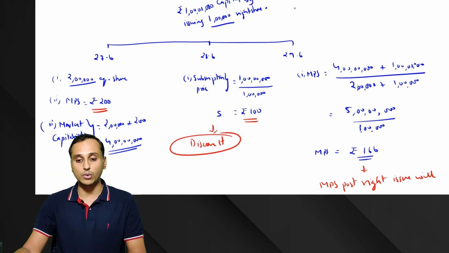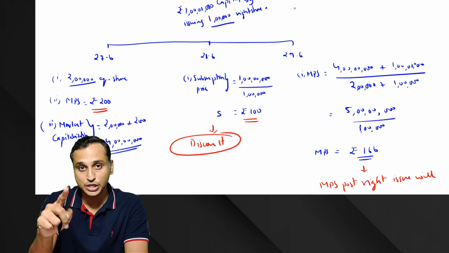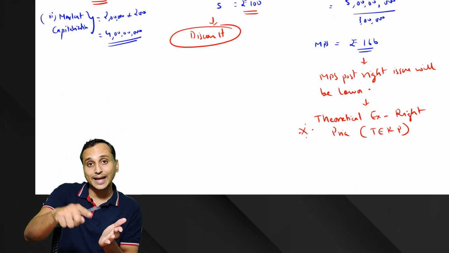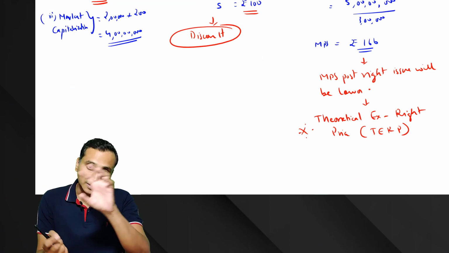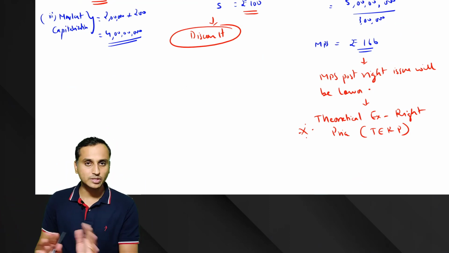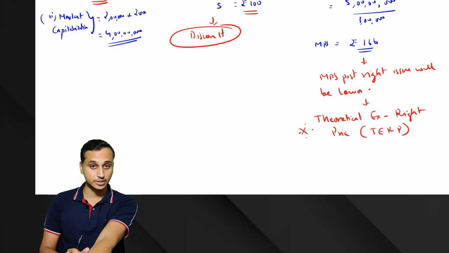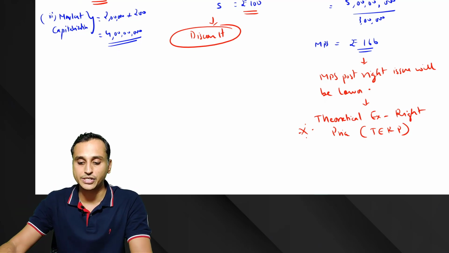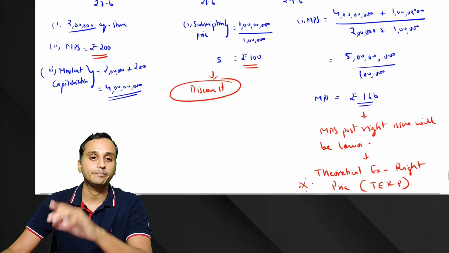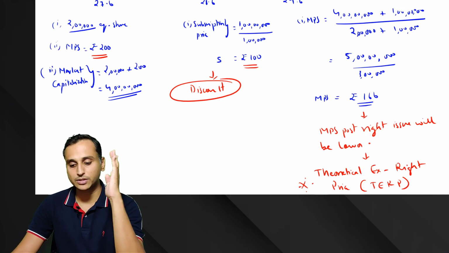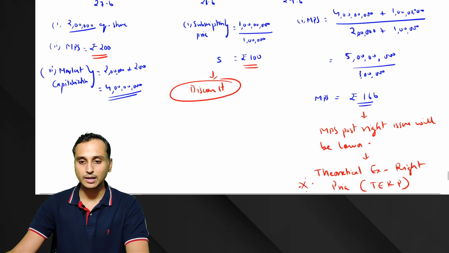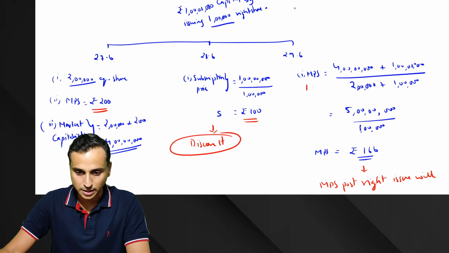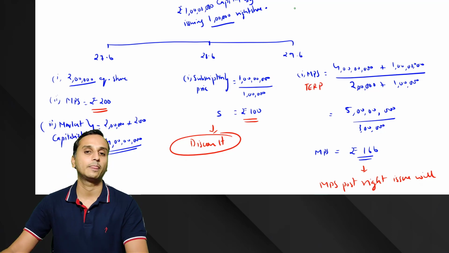But what happens because of this discount? Immediately after issue of rights shares, the market price which you calculate, which we call the theoretical ex-rights price, that is the post rights price. Why theoretical? Because practically there will be some differences. We'll be discussing one case. So theoretically, the ex-rights price, that is the post rights issue market price, will be lesser than the previous MPS. This was the second information we got, and this is how the MPS or theoretical ex-rights price is calculated.